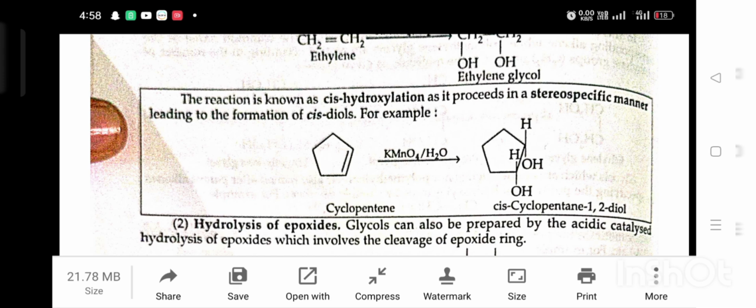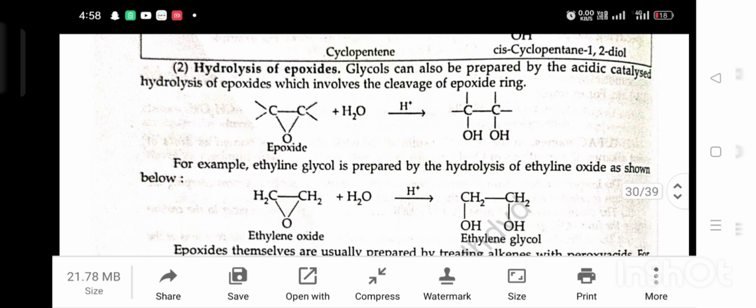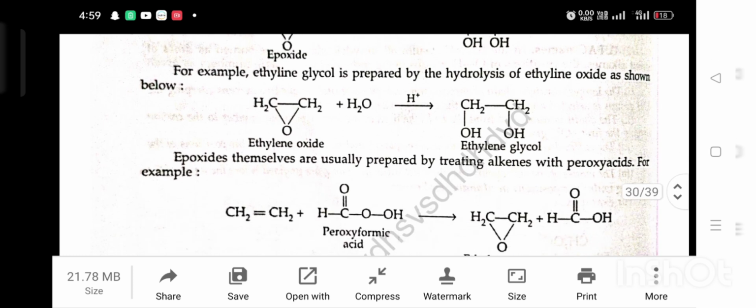Second, hydrolysis of epoxide. Glycols can also be prepared by acid catalyzed hydrolysis of epoxides, which involves the cleavage of the epoxide ring. For example, ethylene glycol is prepared by the hydrolysis of ethylene oxide as shown below. Ethylene oxide in the presence of water plus acid gives ethylene glycol. Epoxides themselves are usually prepared by treating alkenes with a peroxy acid.